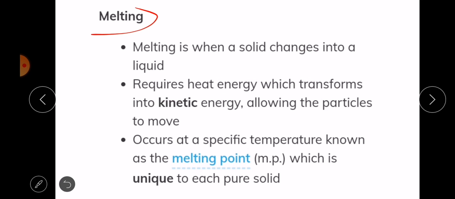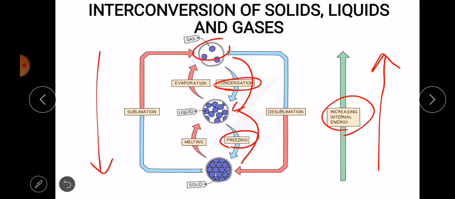Now let's move on to talk about melting. Melting is when a solid changes into a liquid. Now we're changing a solid into a liquid. So let's look at melting here. We are changing from solid to liquid. So that is melting. As we move up, it means we are doing what?